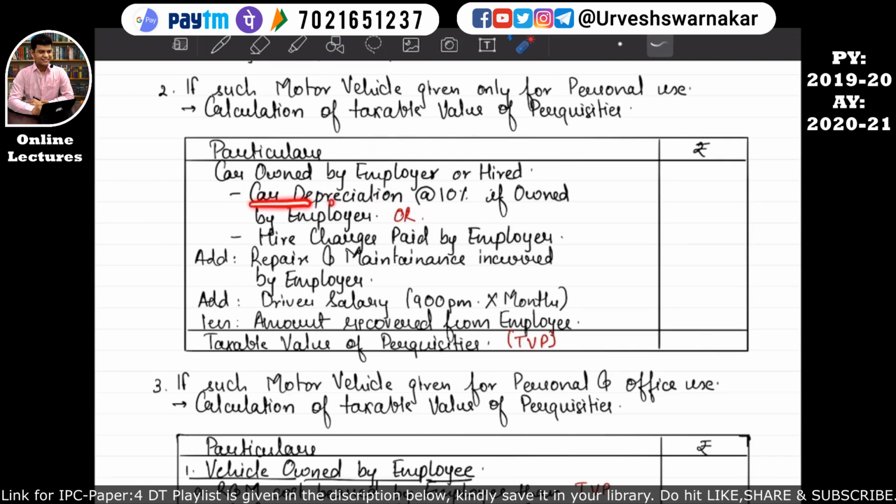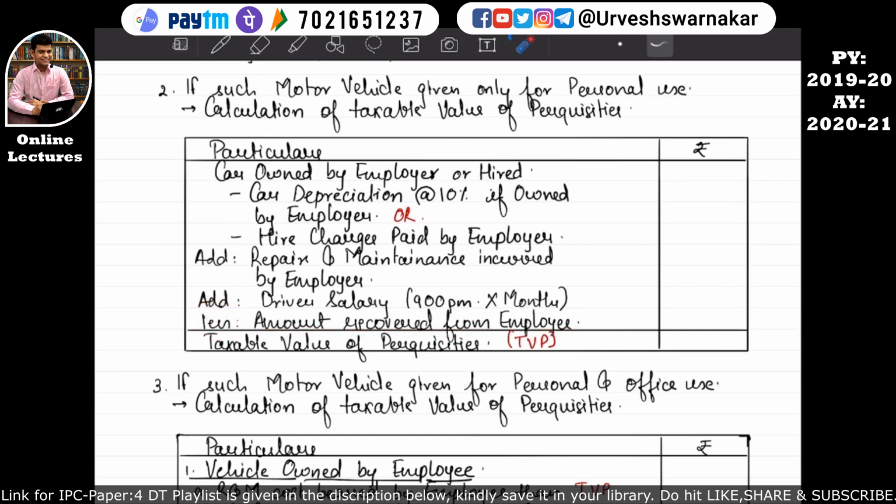We will calculate the car's depreciation at the rate 10% if it is owned by the employer, and further we will add repairs and maintenance expenses incurred by the employer. And if the driver facility is given, then the driver's salary will also be added. How much driver's salary will be added? Irrespective of what the employer pays this driver, it will not be considered. We will consider as per the income tax act the rate given. The rate given by the income tax act for the driver's salary is 900 per month into the number of months. We will add that, and we will further reduce the amount recovered from the employee, if any.